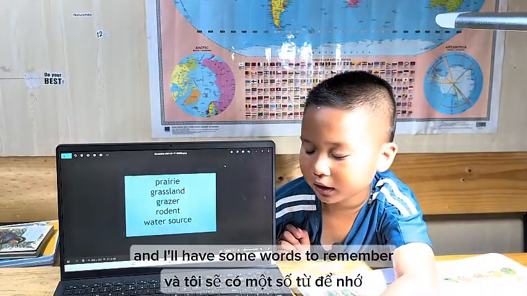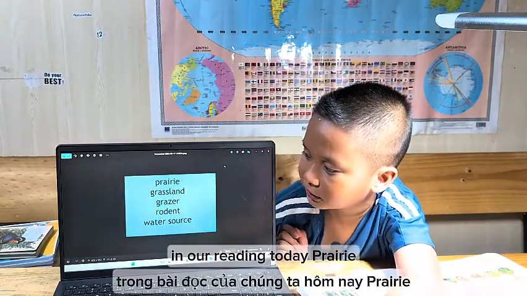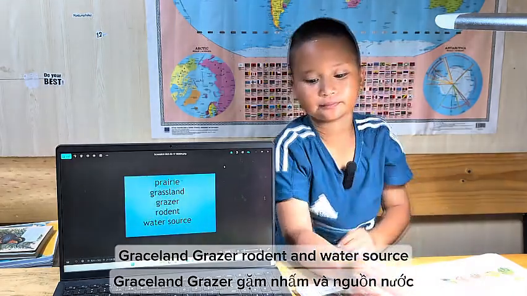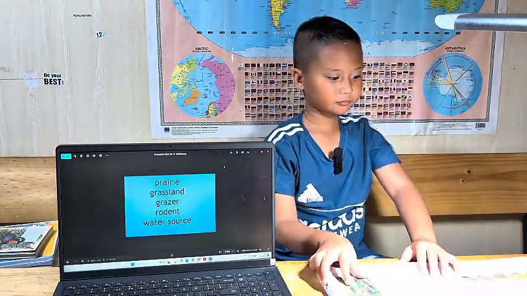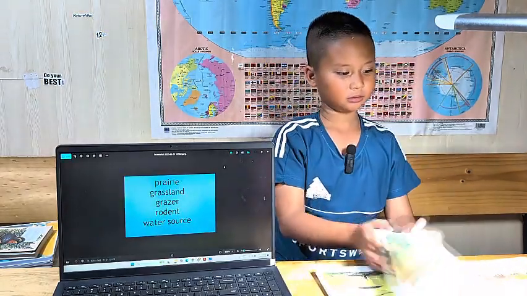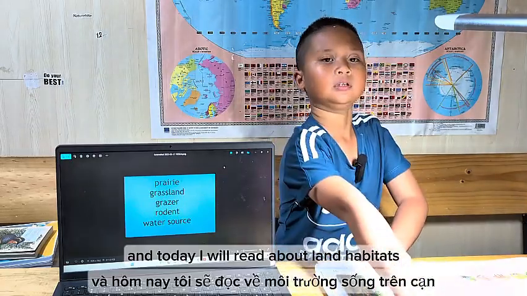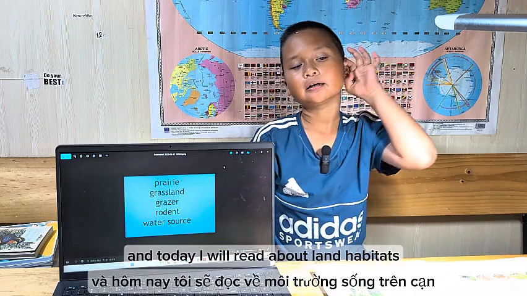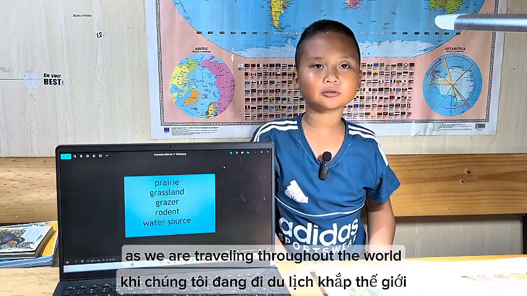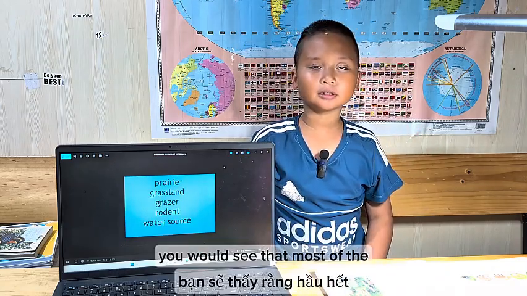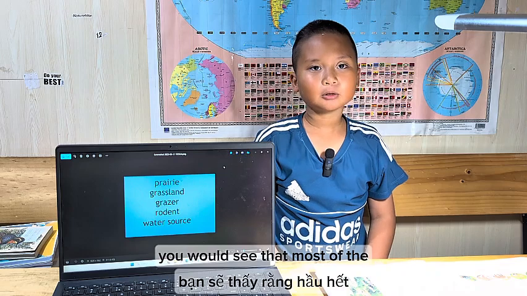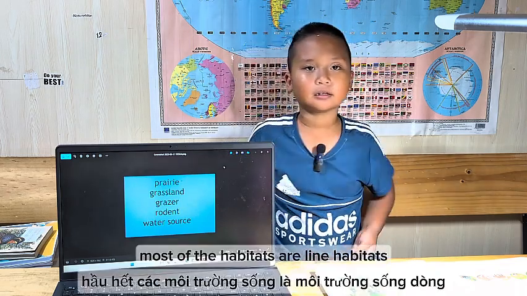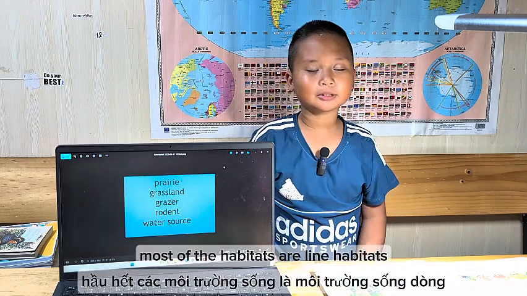And I will have some words to remember in our reading today. Prairie, grassland, grazer, rodent, and water source. Today I will read about land habitats. As we are traveling throughout the world, you would see that most of the habitats are land habitats.